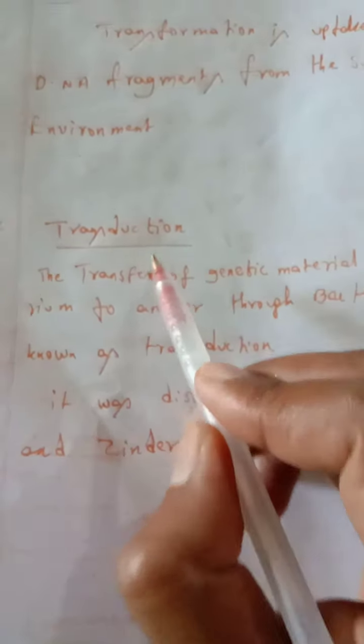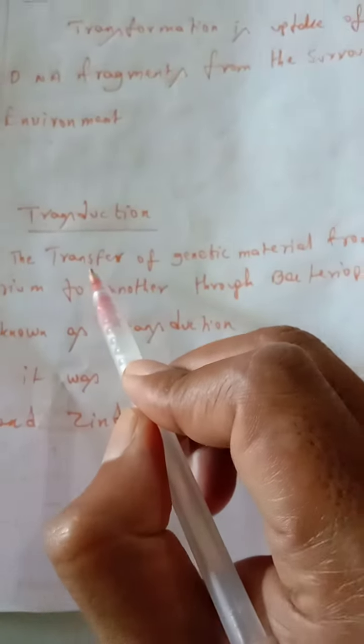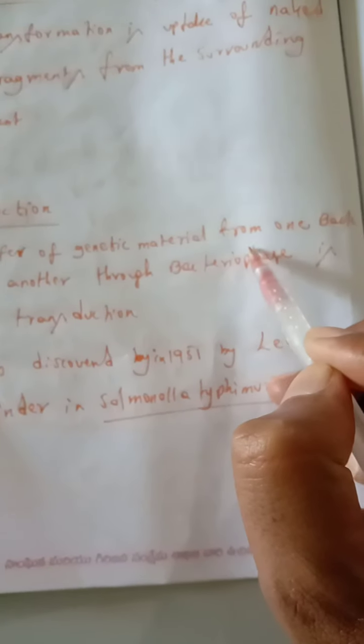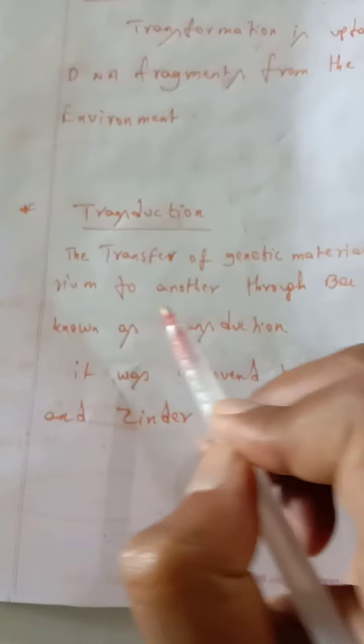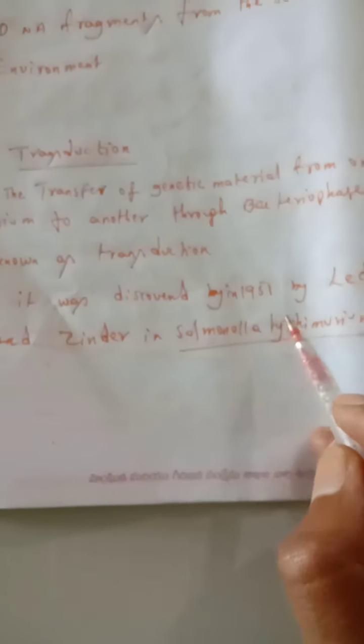Look what I am saying here. Transduction means the transfer of genetic material from one bacterium to another by a bacteriophage. This process is known as transduction. It was discovered in 1951 by Lederberg and Zinder in Salmonella typhimurium.